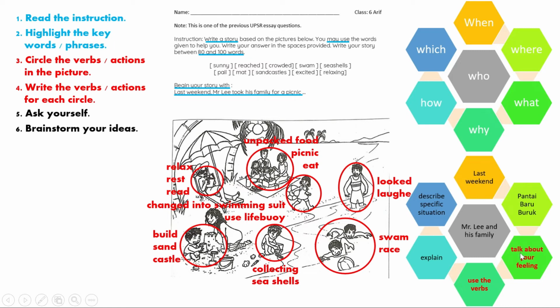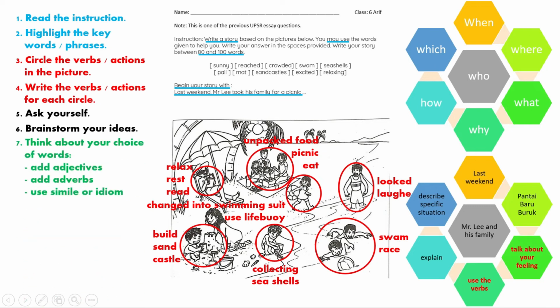Okay, what? And then here I put talk about your feeling. You can say what's happening. Maybe he is happy. And then why is he happy? I use the verb. He is happy because his sister is doing something, or I can see that he's happy because he laughed. Okay, so use the verbs to explain the why. And then how? Okay, explain. Like, you don't just put one sentence per paragraph. Explain your paragraph, explain your point, and describe the specific situation which you think is the most interesting.